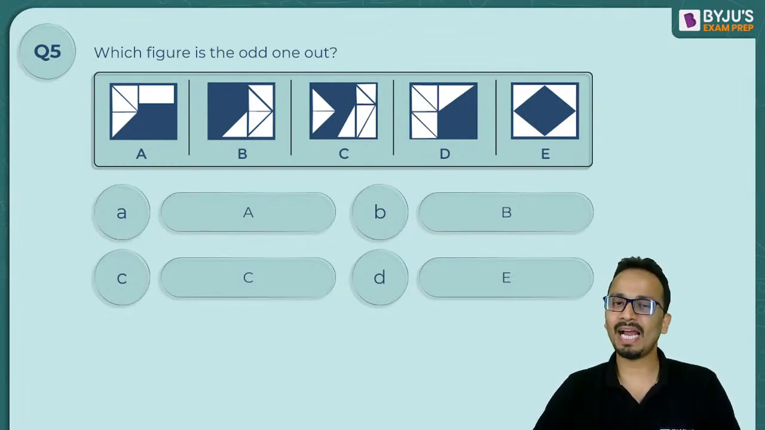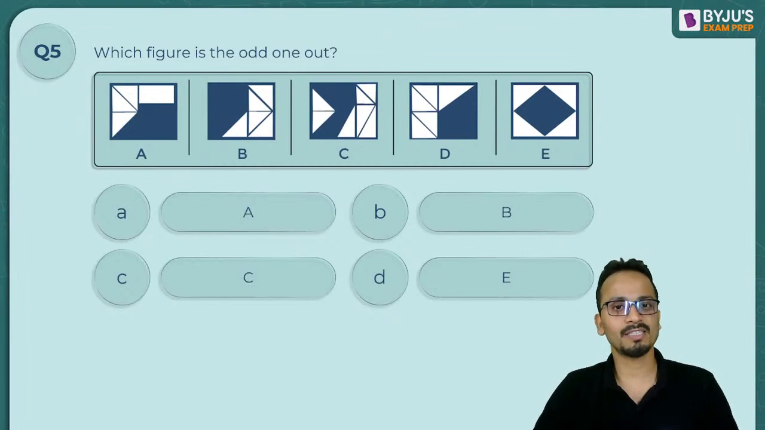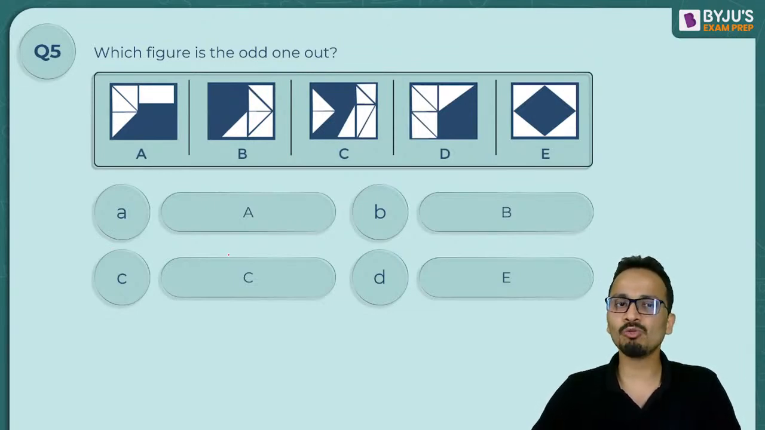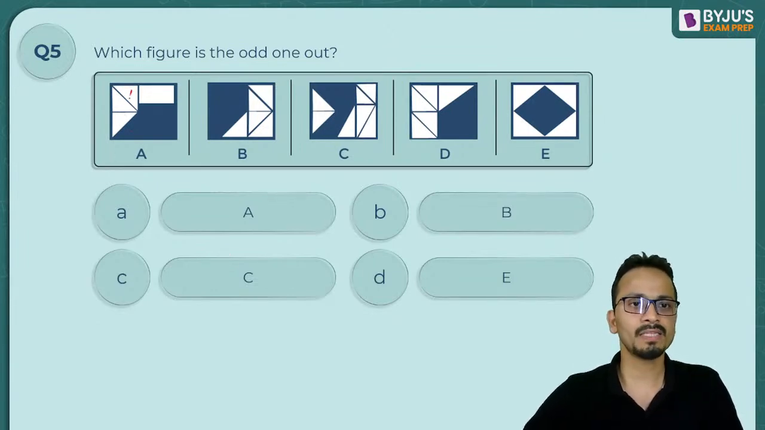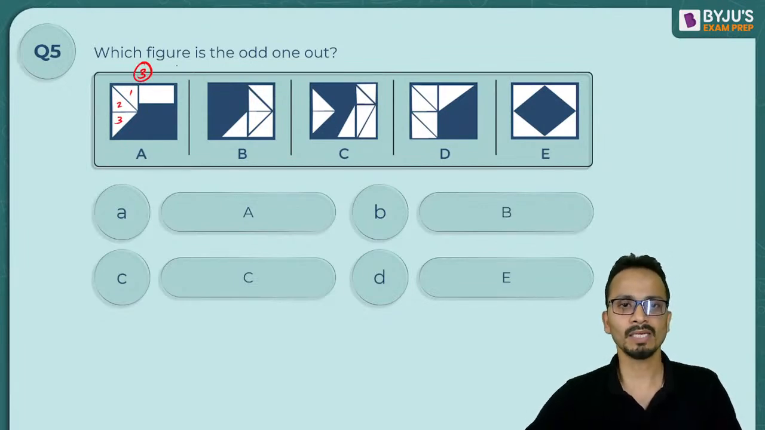Okay, so I'll tell you what the logic is. We have to find the odd one out, so we will count the number of white triangles in all the figures. In the first figure, the number of white triangles is 3. In the second figure, the number of white triangles is 1, 2, 3, 4, 5.